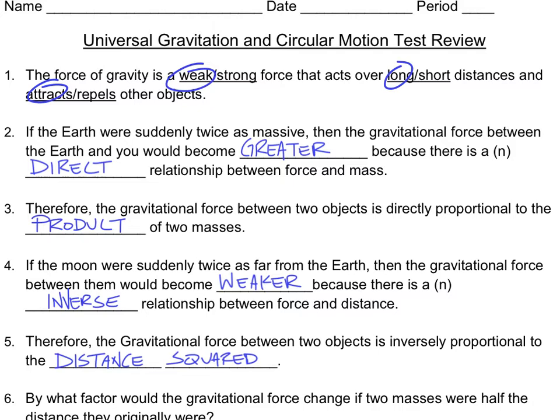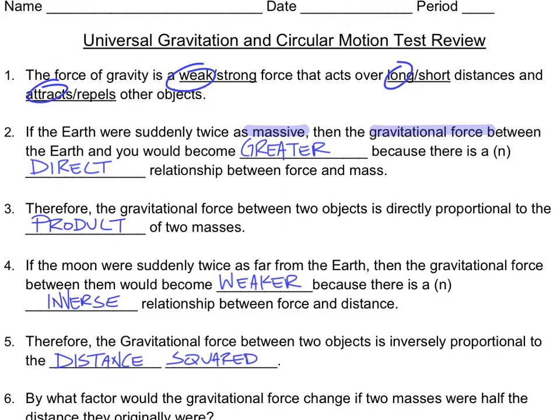Number 2, the Earth was suddenly twice as massive. So we're increasing the mass. What's happening to the gravitational force? Well, if I increase the mass, then I increase the gravitational force. My gravitational force becomes greater, and that is said to be a direct relationship. So as a result, the gravitational force between two objects is directly proportional to the product of two masses.